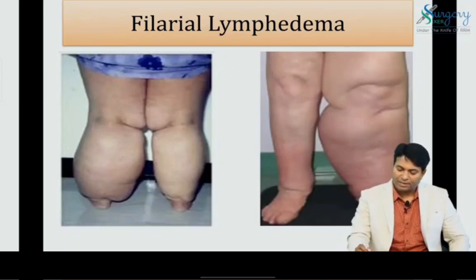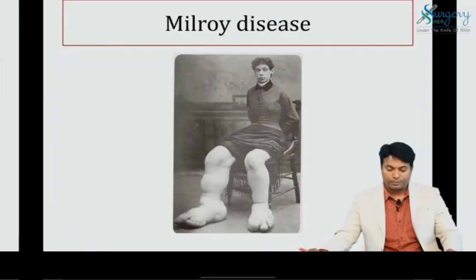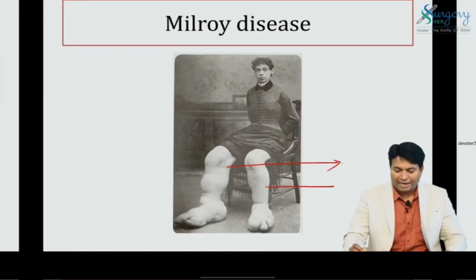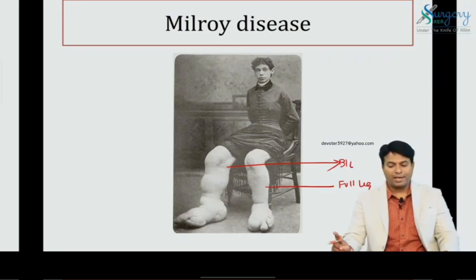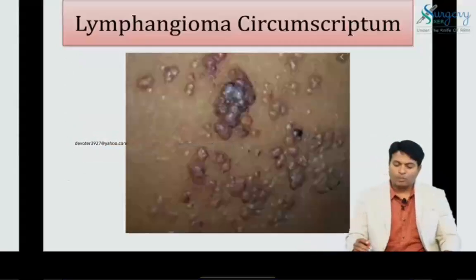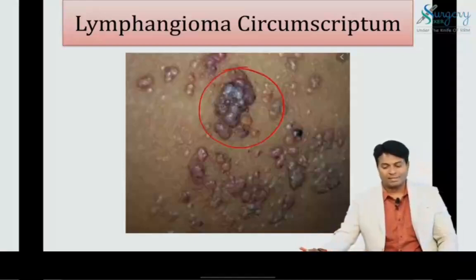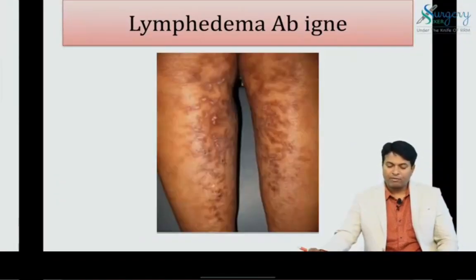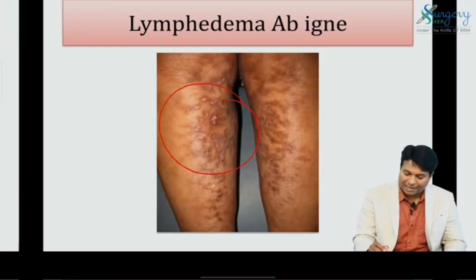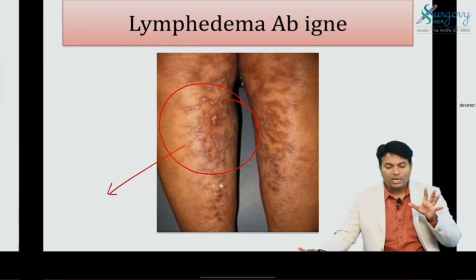You can see it classically involves the forefoot, like a buffalo hump and square foot. This is Milroy's, which involves the bilateral full leg, in a Milroy family. And this is lymphangioma circumscriptum, in which the lesion is less than 5 cm in size. If it involves a reticulate pattern like this, it is known as lymphedema ab igne, a reticulate pattern of lymphangioma.